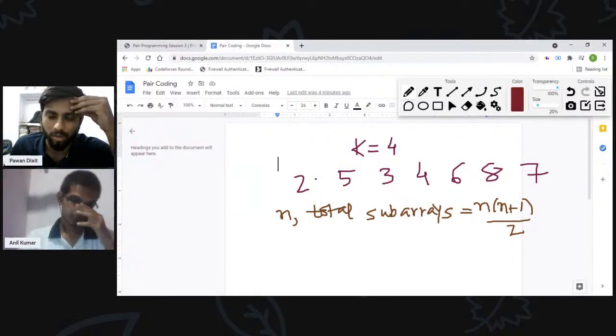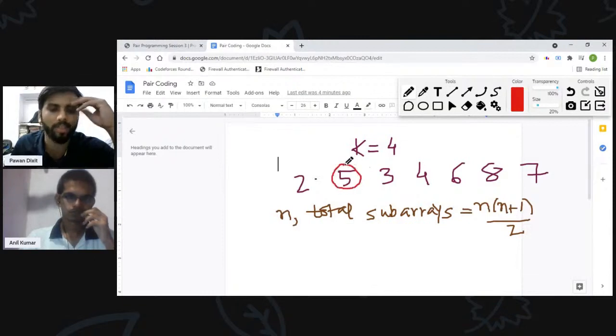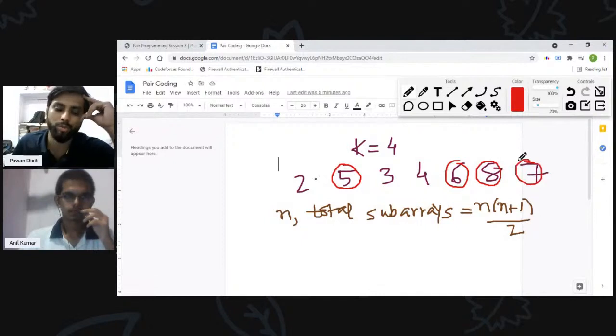So we'll find the number of subarrays having max element less than or equal to k. For that, we can mark the elements which are greater than k. Like here 5 is greater than k, 6 is greater than k, 7, 8 is greater than k.